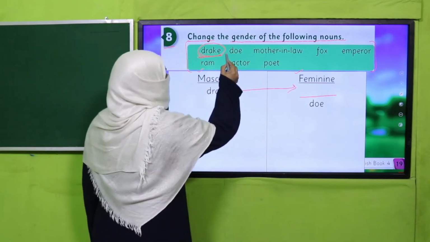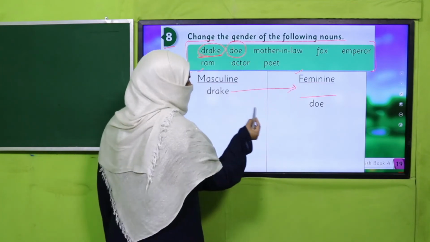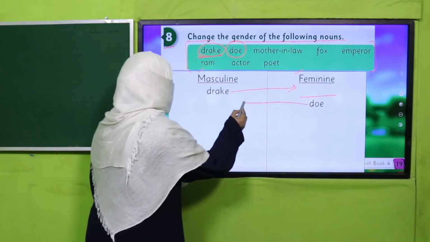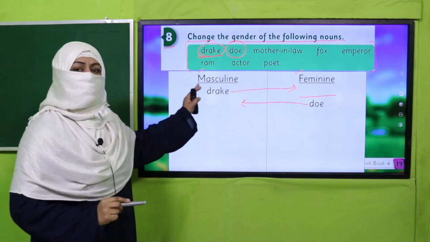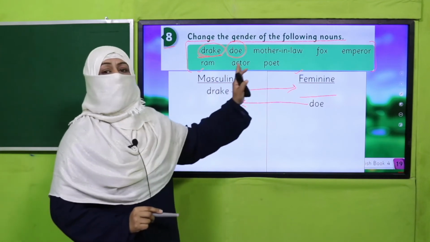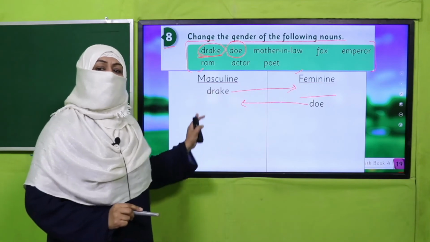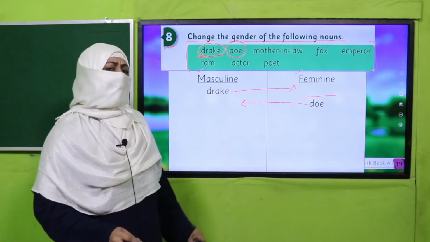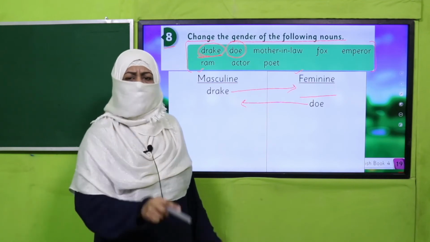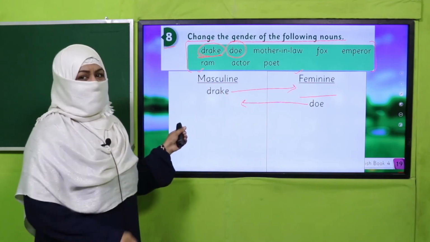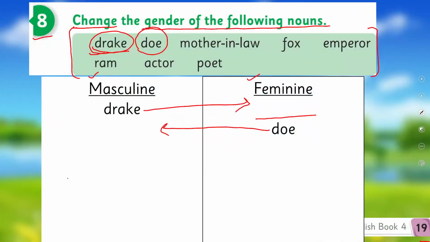The second is doe. Doe is feminine, so I have written it in the feminine column, so I will write its masculine over here. First you have to separate them and then you will have to write the relevant feminine or masculine noun for the given noun. Are you clear? Okay, smart you are. Now pause the video and complete this exercise in your notebook. I'm going to check it. Quickly do it.